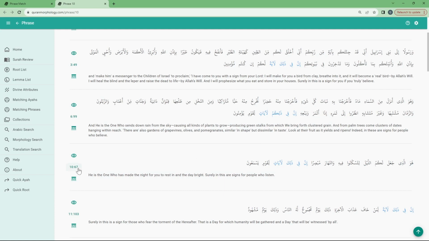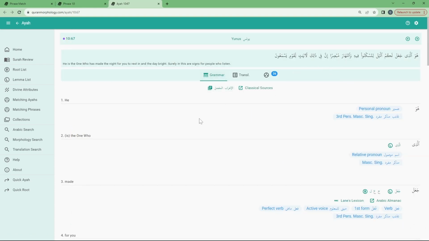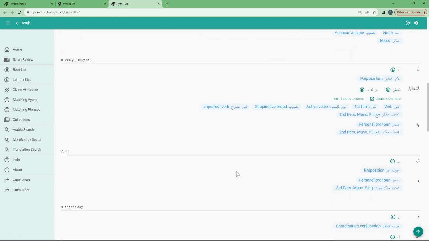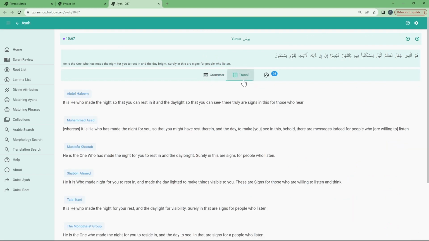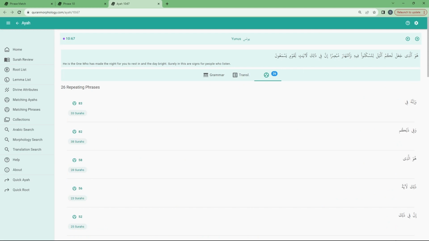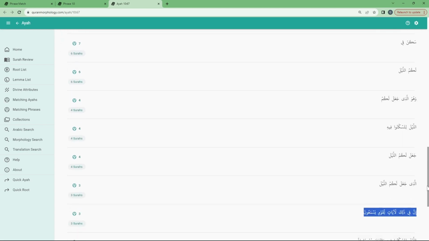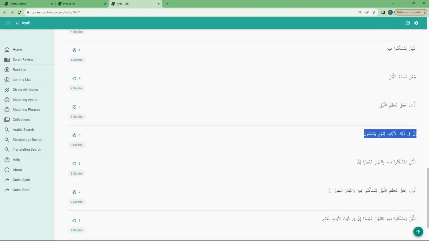Or I can just click here, it will take me to the surah, or I can also go to the ayah detail. In the ayah detail, as we know, the first tab is always the grammar for the specific ayah, then a list of translations, and then a list of repeating phrases in this specific ayah. I'm interested in this phrase for those who listen, and I want to see if that specific phrasing is repeated.